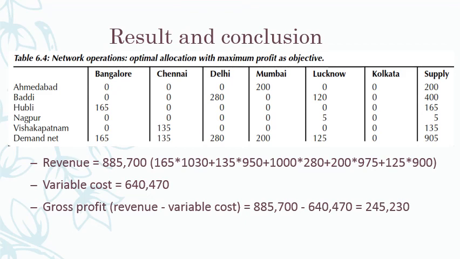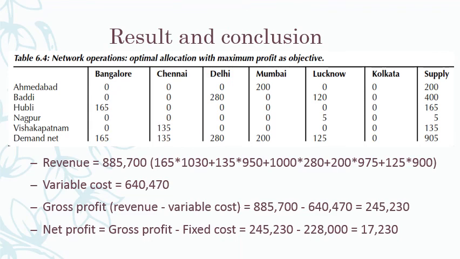Okay, total revenue is how much I obtained by selling the product.